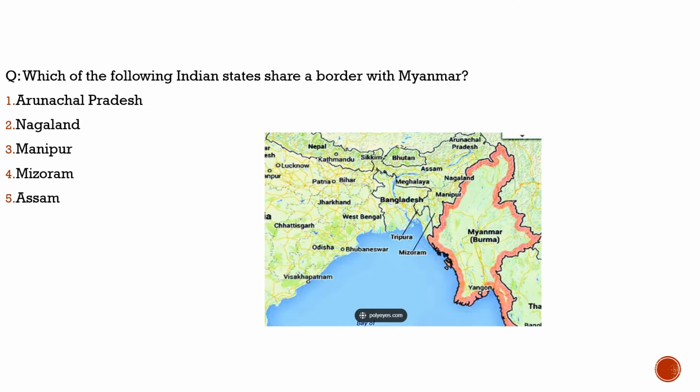The question here is about the borders of Myanmar. Why have we brought this question? Because you would have heard about the free movement regime, which, when it was introduced, allowed people living up to 40 kilometers from the border between Myanmar and India to easily travel in each other's country without any issue. Visas were not required. Then it was reduced to 16 kilometers. Now it has been reduced to 10 kilometers.